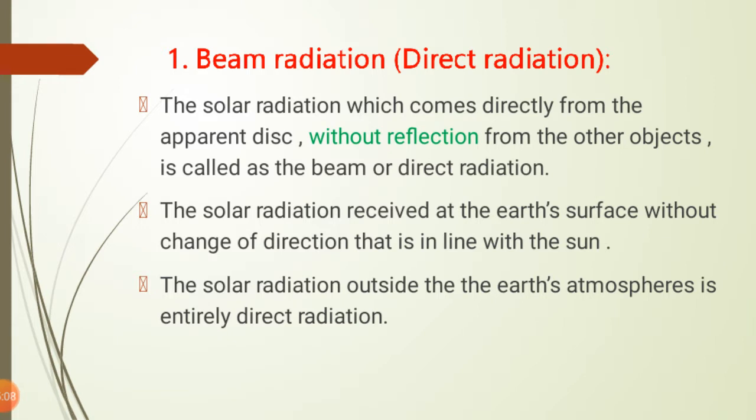So outside the earth atmosphere, the entire radiation is only direct radiation. This is the beam radiation.